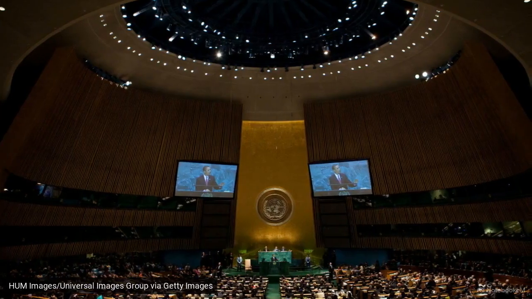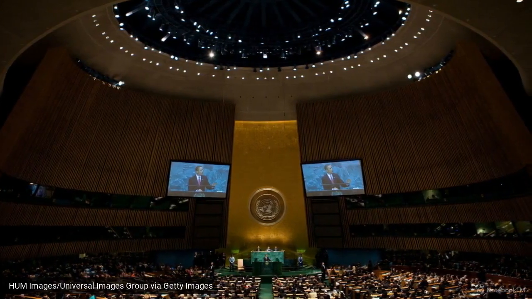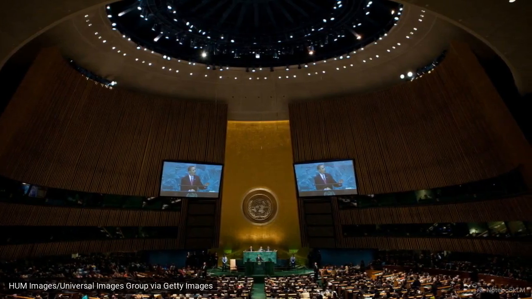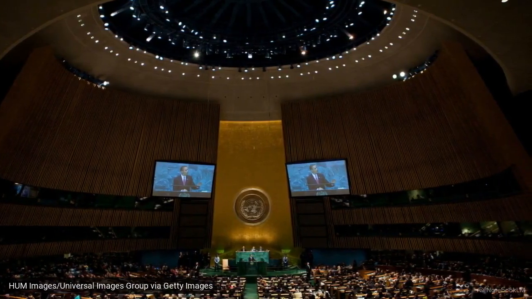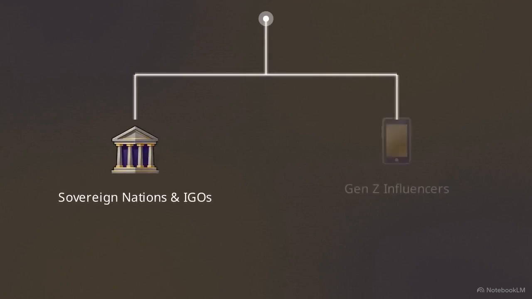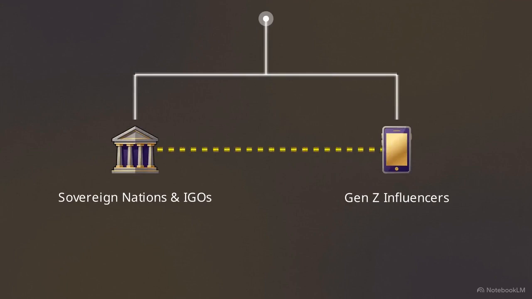The directory requires these two distinct spheres, global governance and celebrity rosters, to exist within the same classification system. This creates a flattened ontological hierarchy. Within this document, a sovereign nation and a digital influencer are treated as equal data nodes requiring structural organization.